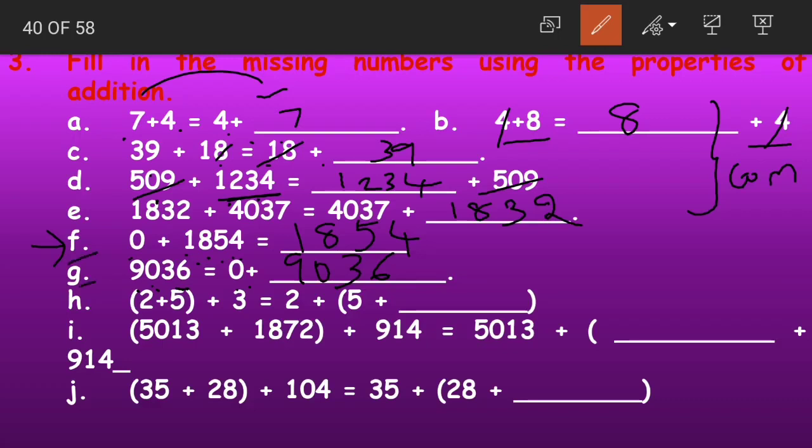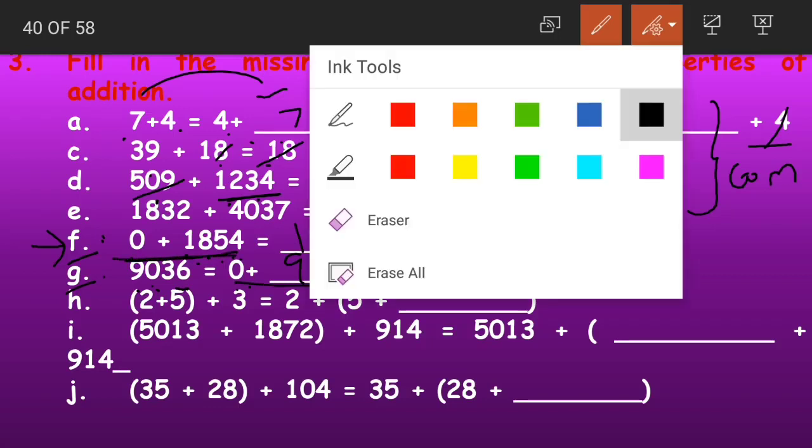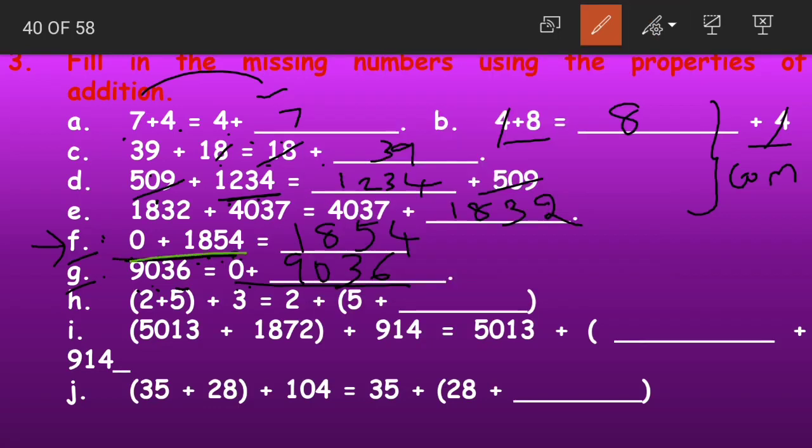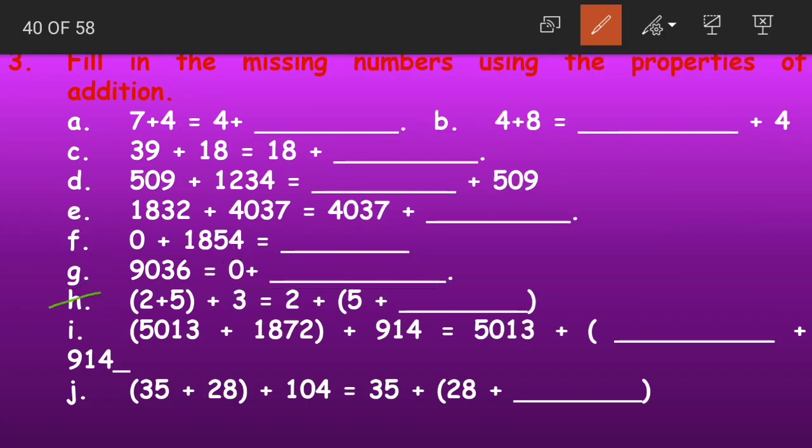Look at the question F and G, children. F and G are same questions, just their places are interchanged. Yes, here 0 plus number is equals to number is equals to 0 plus number. Yes, these two belong to the additive property of 0. Now moving on to question number H.